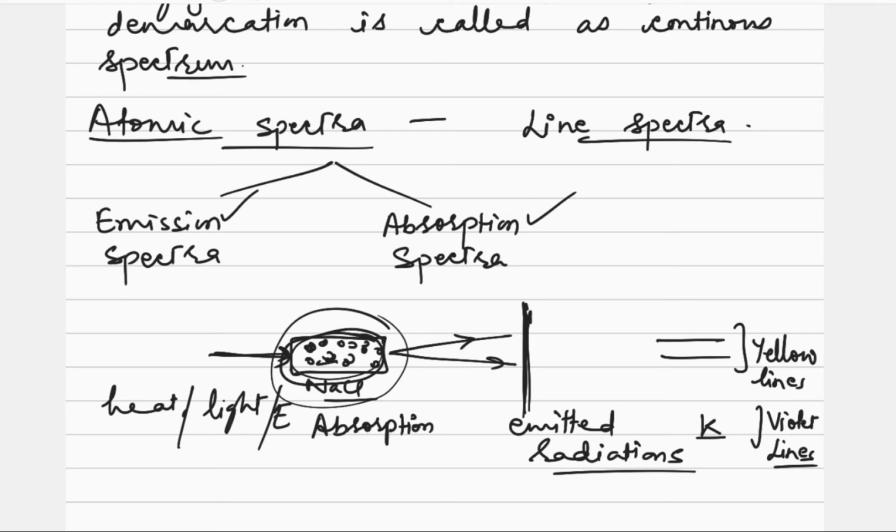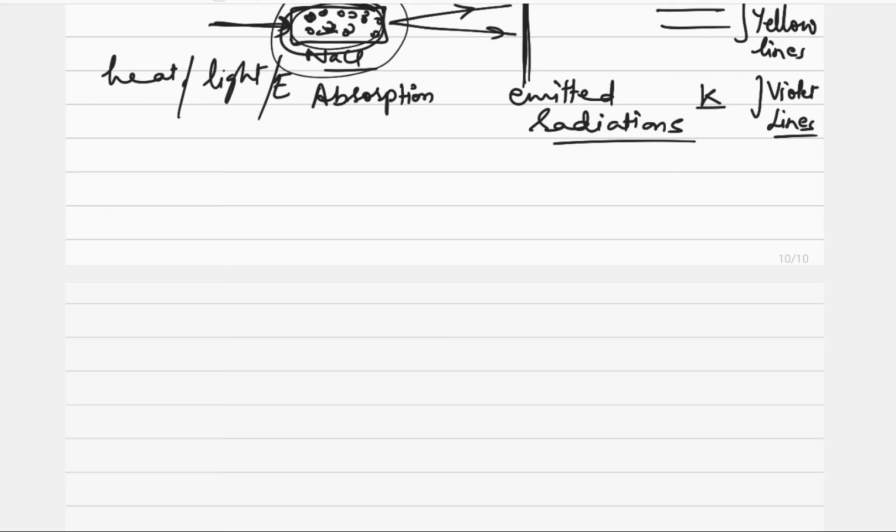Now moving to the next, that is absorption spectra. Now what is absorption spectra? Absorption spectra is opposite to this. What does it mean? As the name indicates, the sample is again exposed to some kind of radiations, some kind of energy. Now the sample will be absorbing the radiations. So it will absorb a particular kind of radiation, according to the nature of the atom or the element, and the transmitted light is observed on the screen.